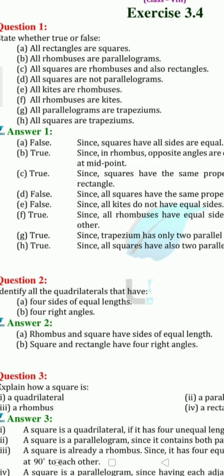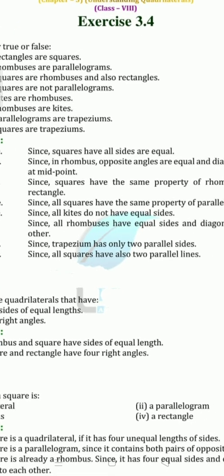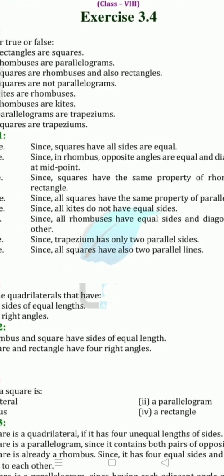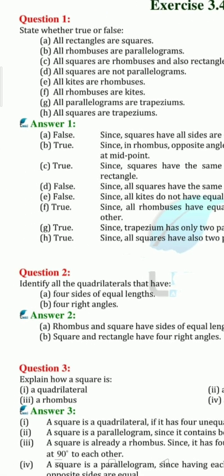D. All squares are not parallelograms. All squares are not parallelograms. This is a false statement, kids. Actually, all squares are parallelograms because in squares, opposite sides are always parallel, like the property of a parallelogram.